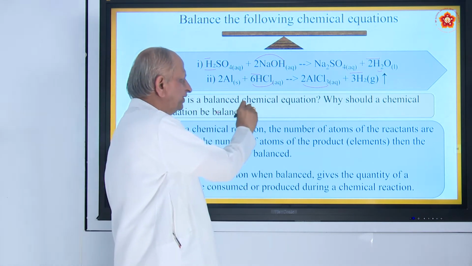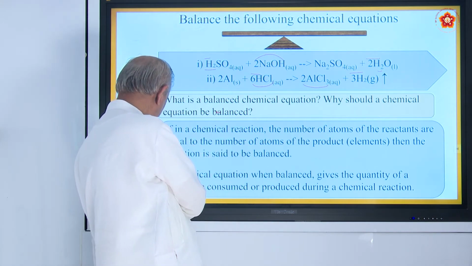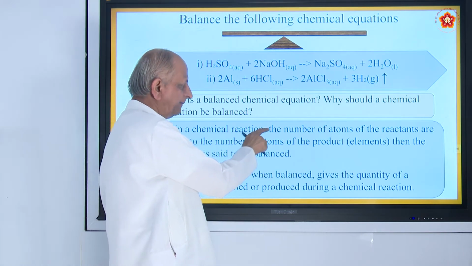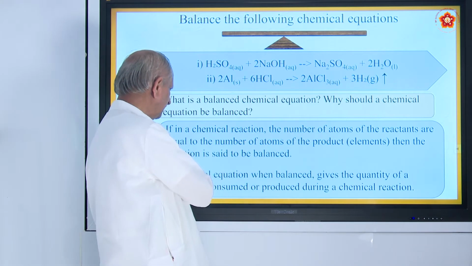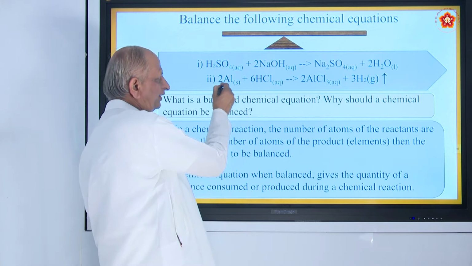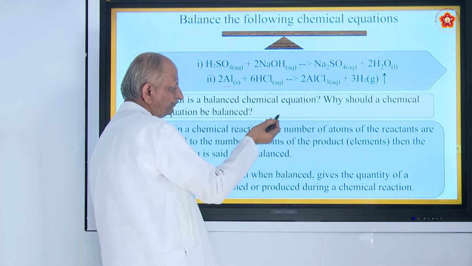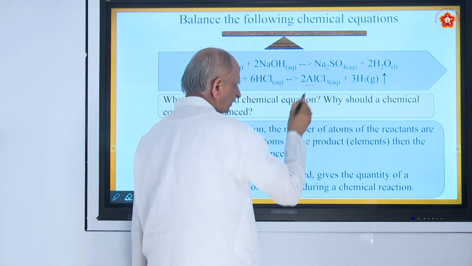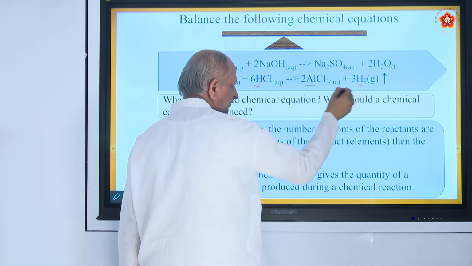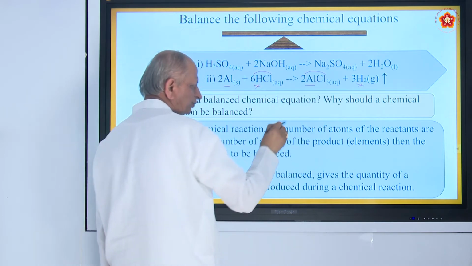Now, what do you mean by a balanced equation? Why should a chemical equation be balanced? The answer is, in a chemical reaction, the number of atoms of the reactants is equal to the number of atoms of the product. Here, just now I explained, the number of atoms of aluminum is the same as in the product. Similarly, of hydrogen, same as in the product. Similarly, of chlorine, same as in the product. So both must be the same.